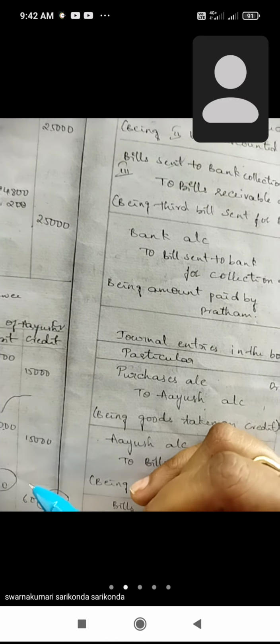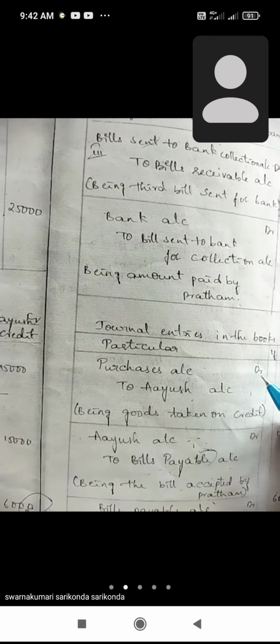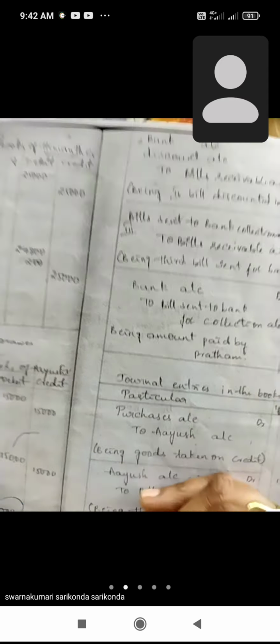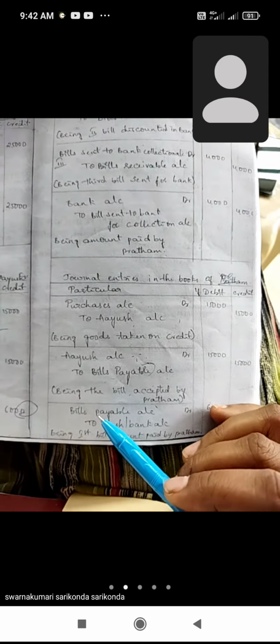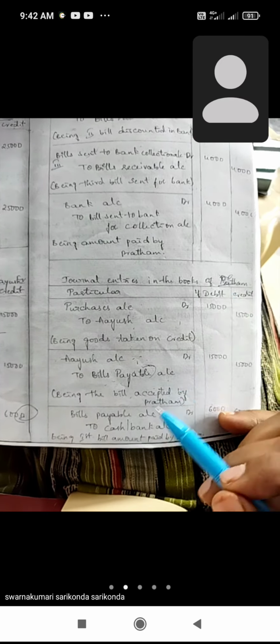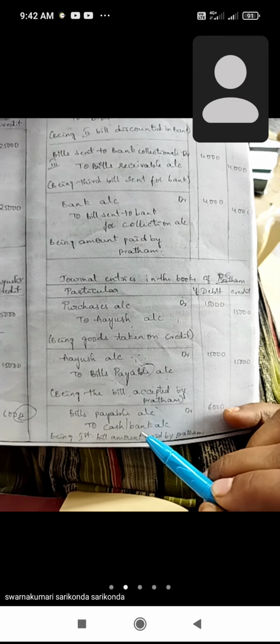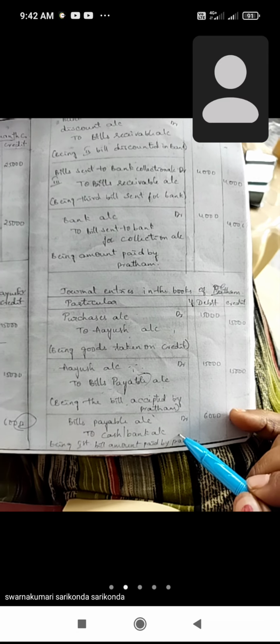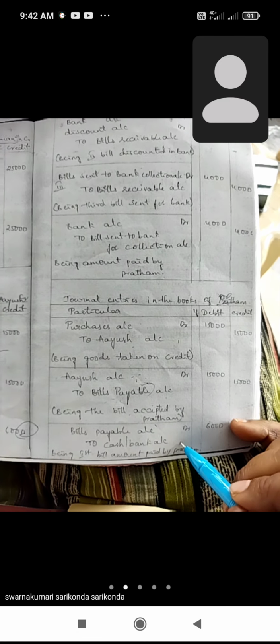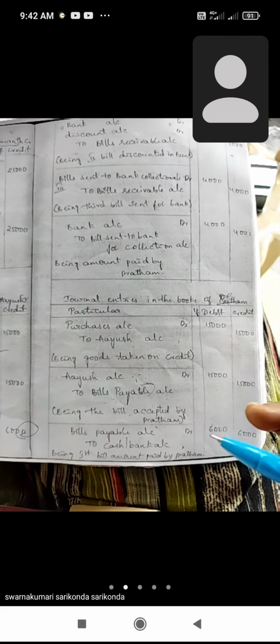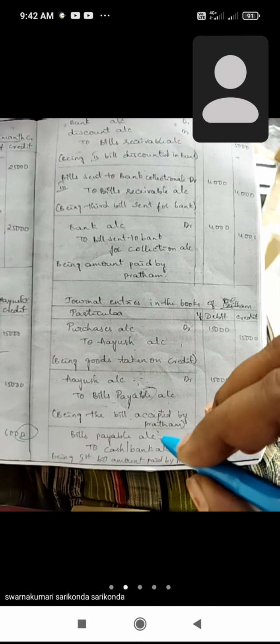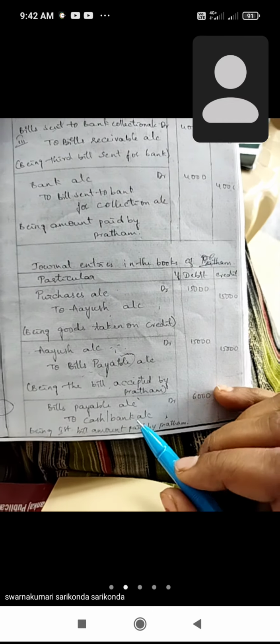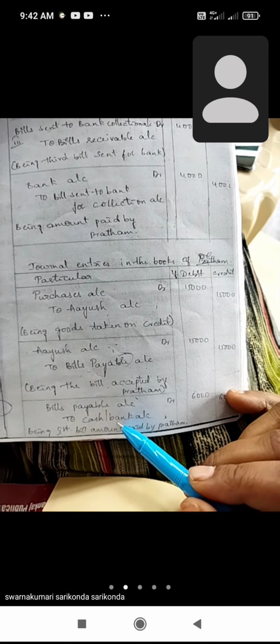Okay, and one more transaction. So the first bill's duration, how much? 1 month. So after 1 month Pratham pays the cash to the endorsee. Look at this drawee book: bill payable account debit to cash or bank account, being the first bill amount paid by Pratham, because the first bill's duration is 1 month. Before 1 month, Pratham pays the cash to Ayush. Okay, creditor. Bill payable account debit to cash or bank account.